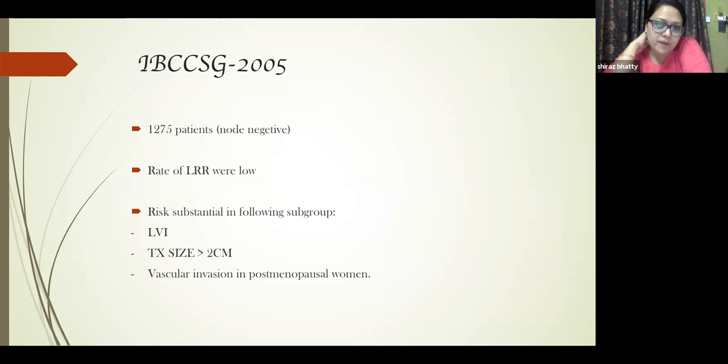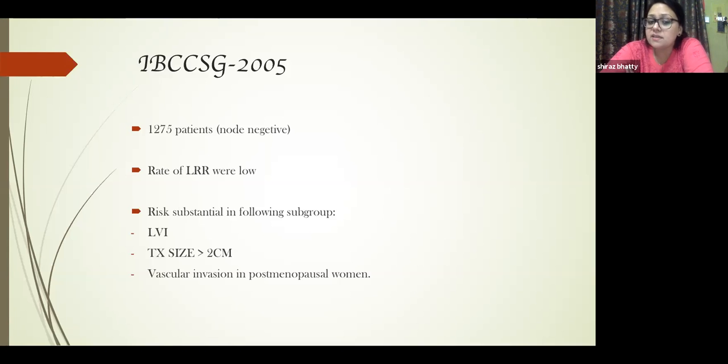So the International Breast Cancer Study Group in 2005 found out that the rate of locoregional recurrence was very low in these kinds of patients where node was negative. However, there was a substantial increase in the risk in one subgroup where the lymphovascular invasion was present and the tumor size was more than 2 centimeters. Now, initially we were saying that it has to be a large tumor size, more than 5 centimeters, to basically come into this group.